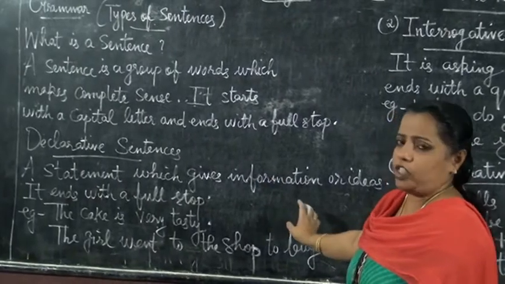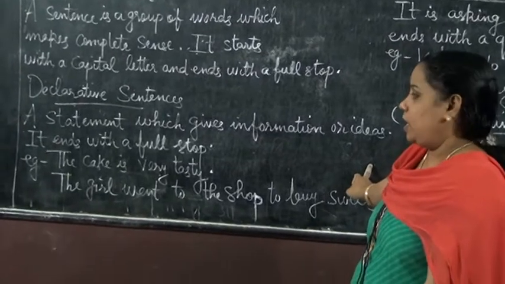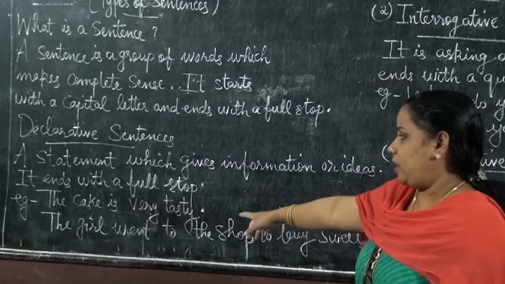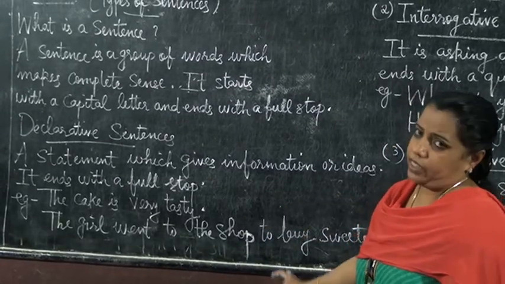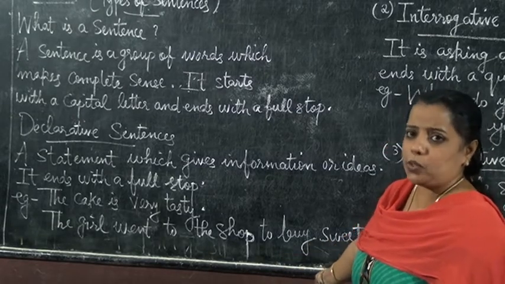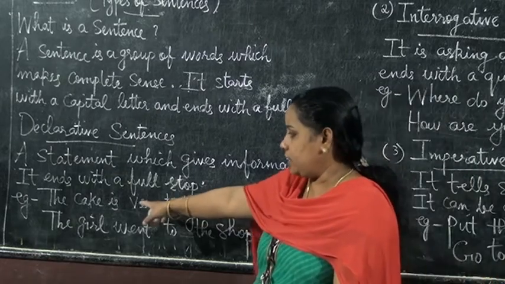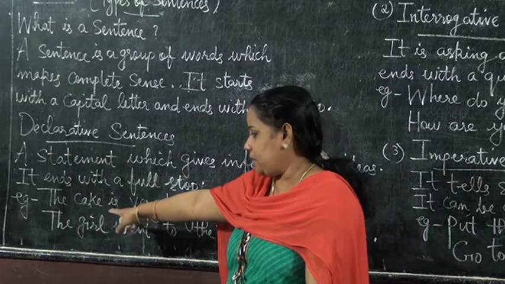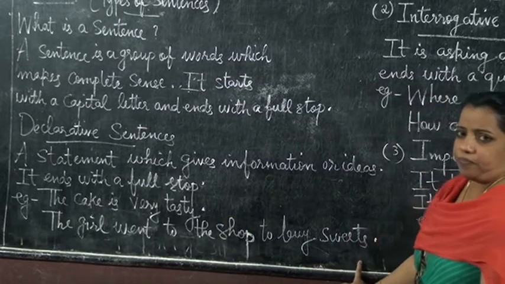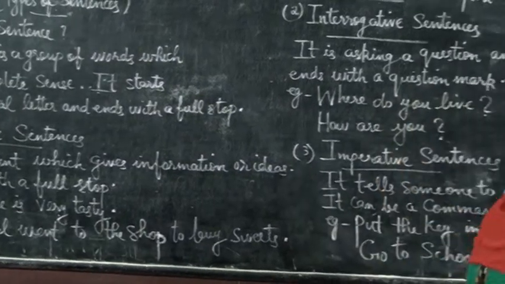A statement which gives information or ideas. It ends with a full stop. Example, the cake is very tasty. The girl went to the shop to buy sweets. So this is a full sentence. When you start the sentence, you have to use a capital letter and at the end you have to use a full stop. Understood?